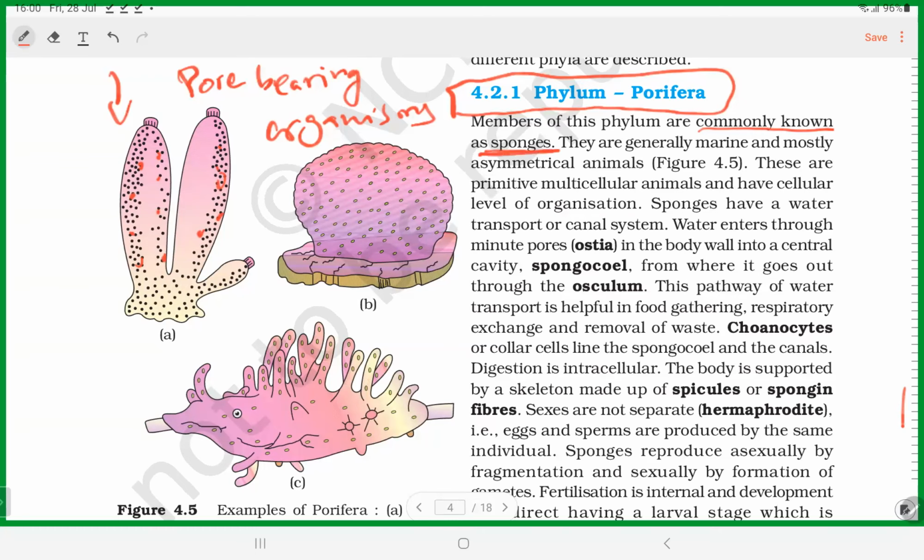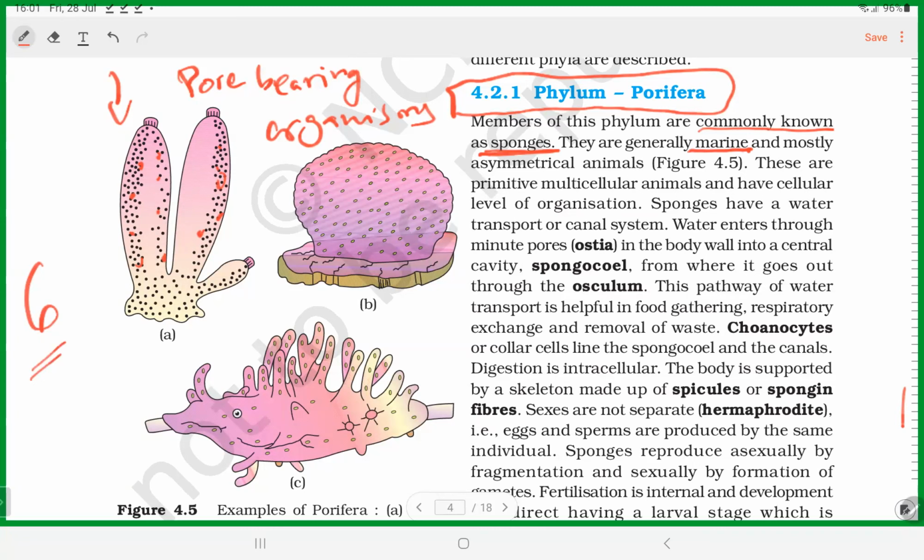Examples are sponges. And where are they present? Marine. They are present in ocean, sea, salt water with high salt concentration. Porifera, pore bearing organisms, commonly known as sponges, and they live in the ocean, or marine environment. Fine. Look at the body. We discussed almost 6 characteristics, right? All those 6 bases we are going to fit in.